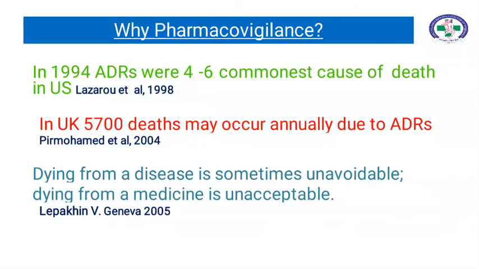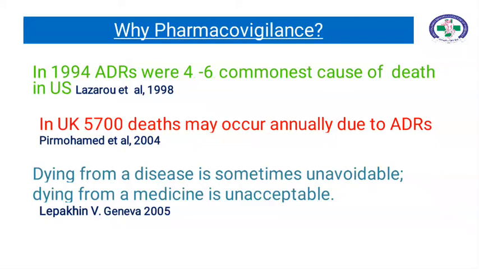In 2005, Lefkin said, dying from a disease is sometimes unavoidable. Dying from a medicine is unacceptable.